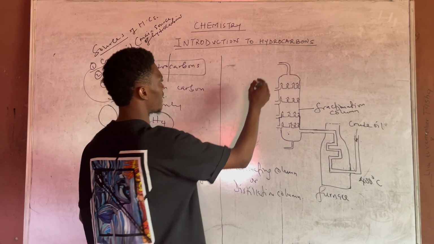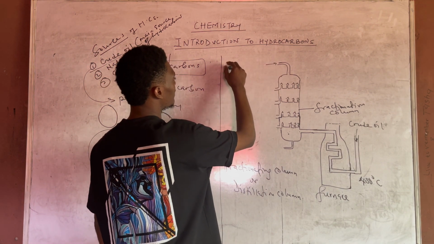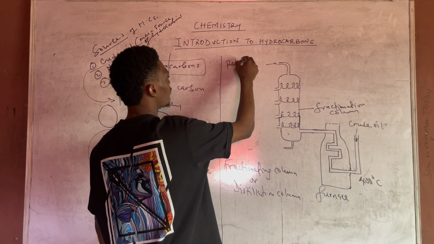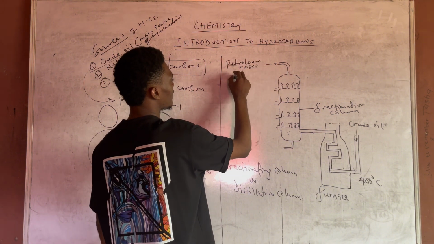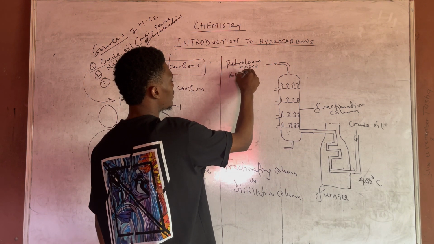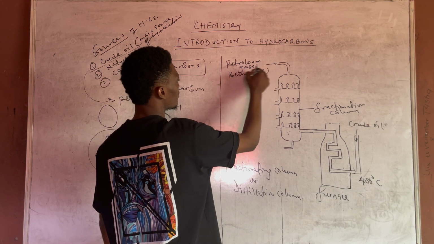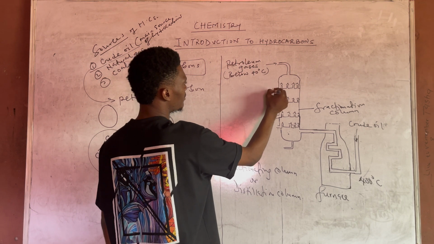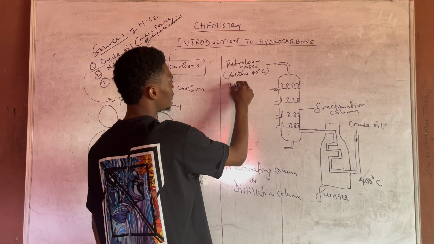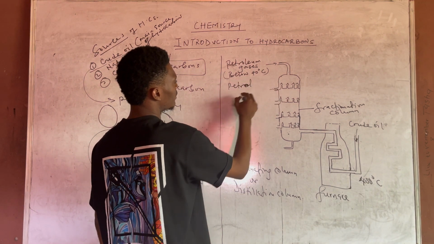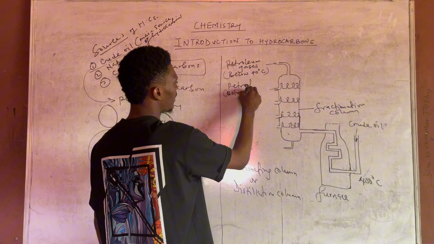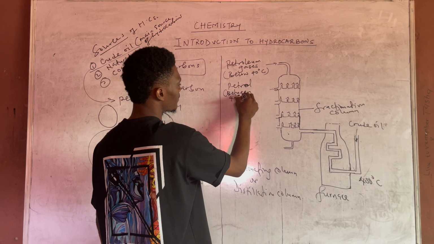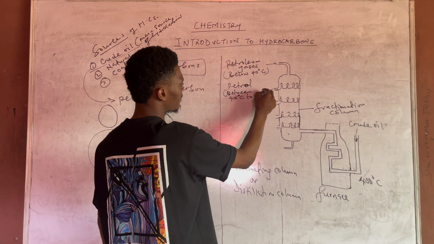Now, starting with this part, you'll be having the release of petroleum gases at temperature below 40 degrees Celsius. While in this part, you'll be having petrol, at temperature between 40 degrees Celsius to 200 degrees Celsius.